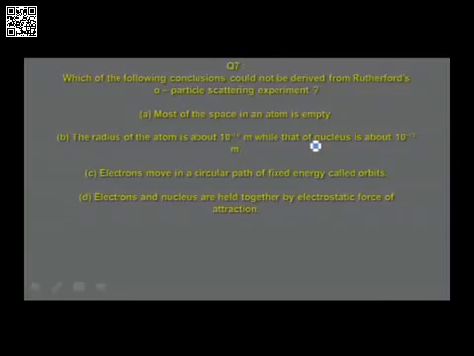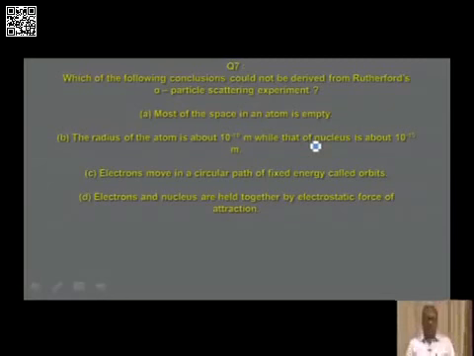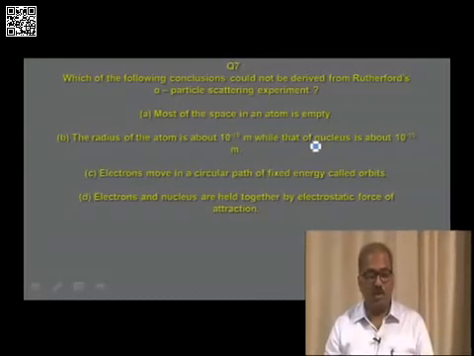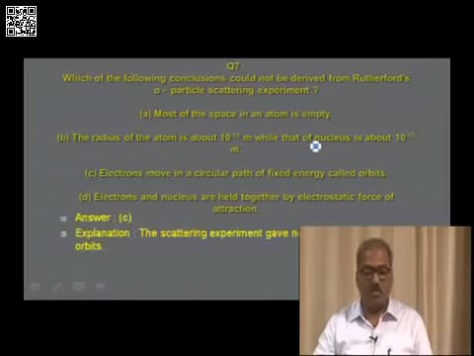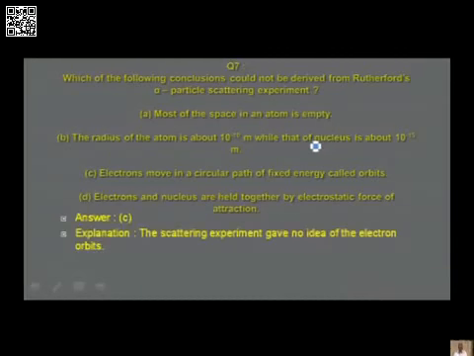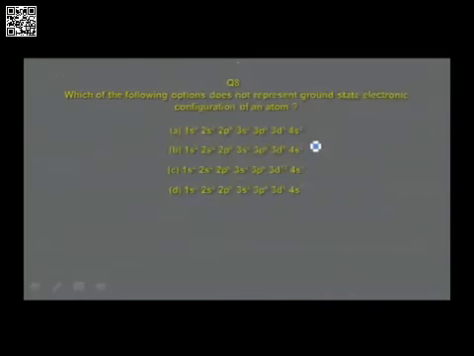Read it once again. You may notice something which is not an observation made in Rutherford's model. Electrons move in a circular path of fixed energy called orbits. This is one of the postulates that you come across in Bohr's atomic model. Therefore, the answer is option C, that electrons move in a circular path of fixed energy called orbits is a statement not made in Rutherford's atomic model. The scattering experiment gave no idea of the electron orbits.